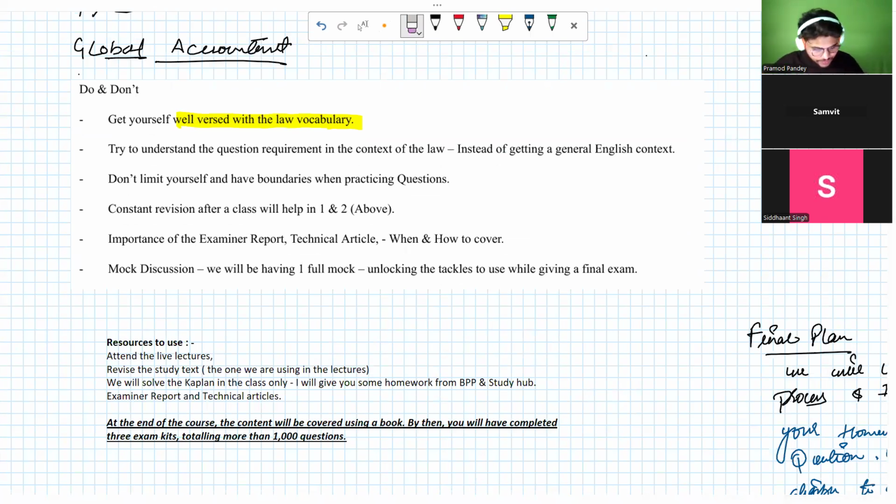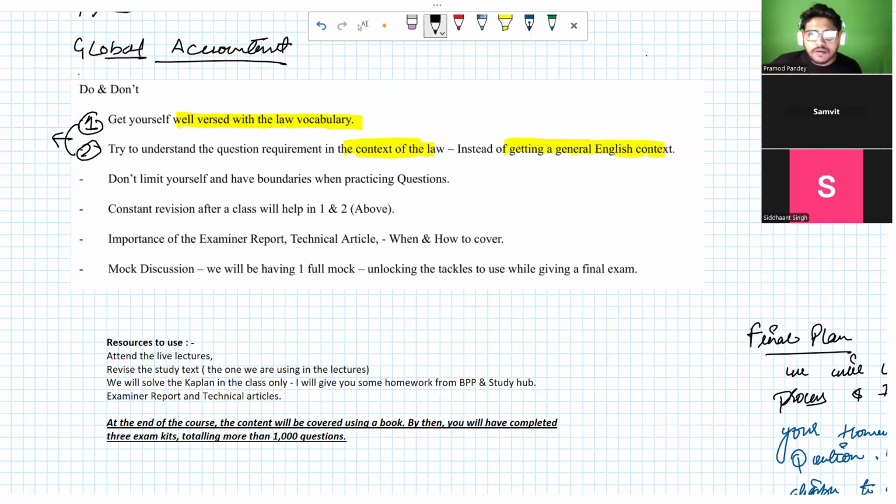So the second thing that we have to look forward to: try to understand the question requirement in the context of the law, which is slightly different from what we get out of reading it in the English context. Okay.